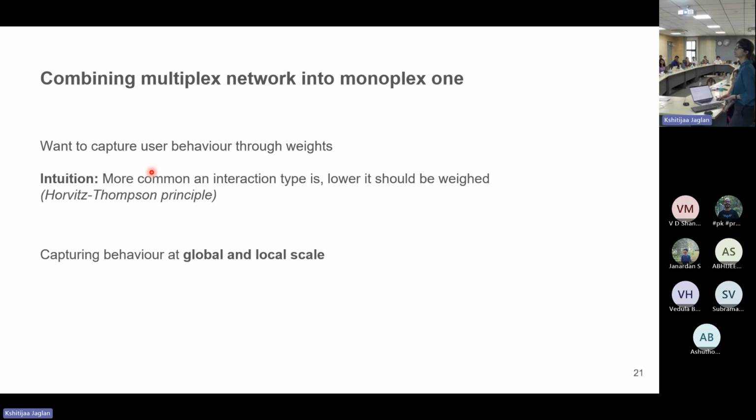And now we want to capture this behavior of how frequent an interaction type is at a global scale and a local scale. I will go on to that soon. But to address this, we need to introduce different types of frequencies or normalizations, where one of them deals with the global scale, the others deal with the local scale, and so on and so forth.